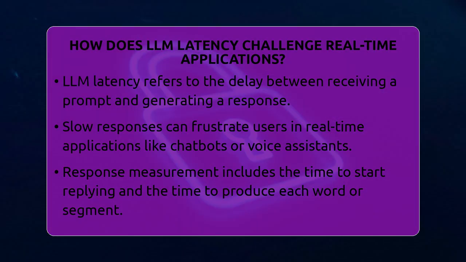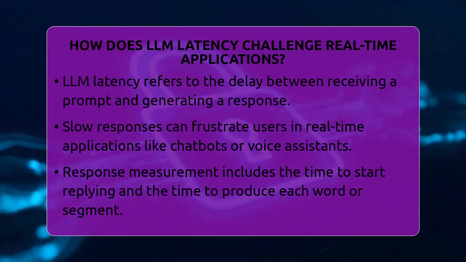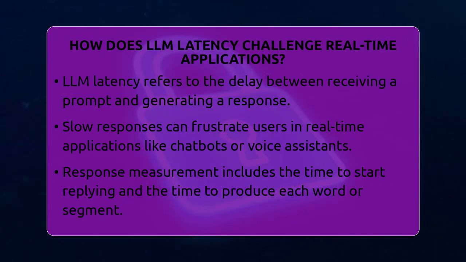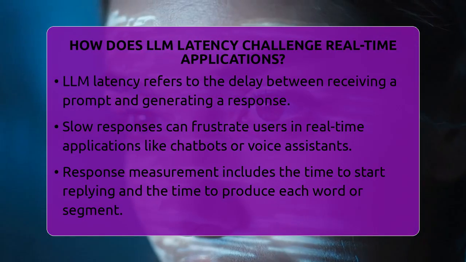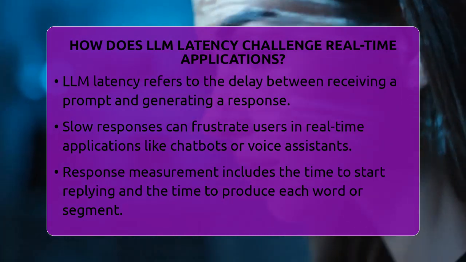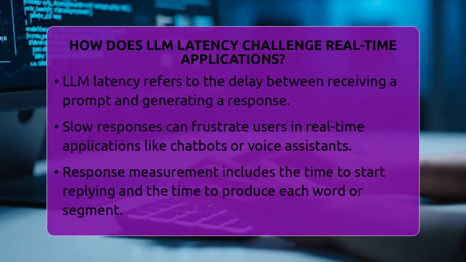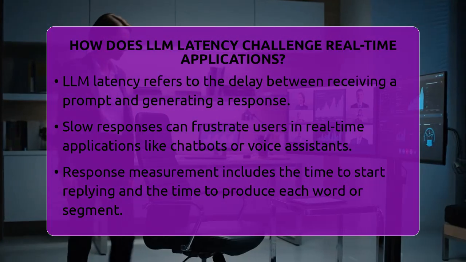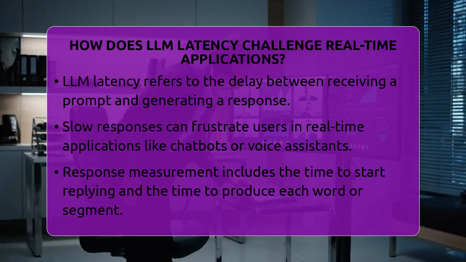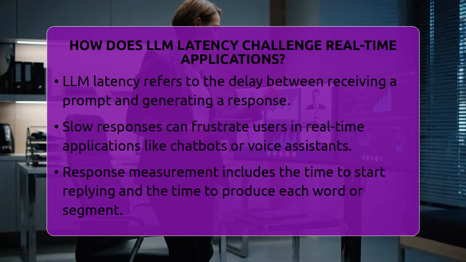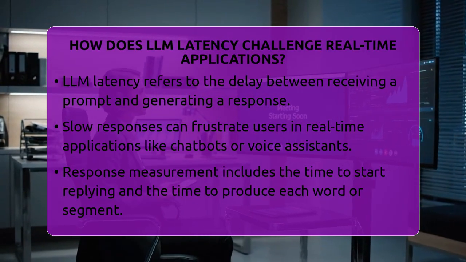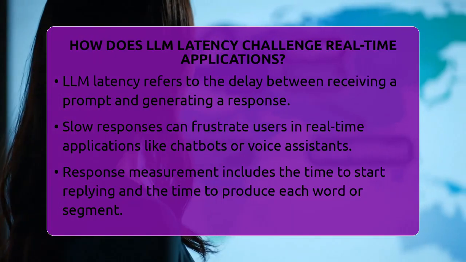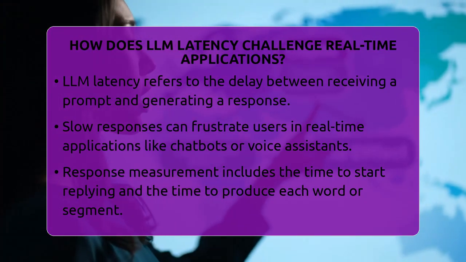Large language models, or LLMs, are at the heart of many AI tools today. They help generate text, answer questions, and even create images. But their speed or latency can sometimes slow down these experiences. Latency is basically the time it takes for an LLM to produce a response after receiving a prompt. When you ask a question, the model needs to process your input and generate a reply. If this takes too long, the conversation feels sluggish.